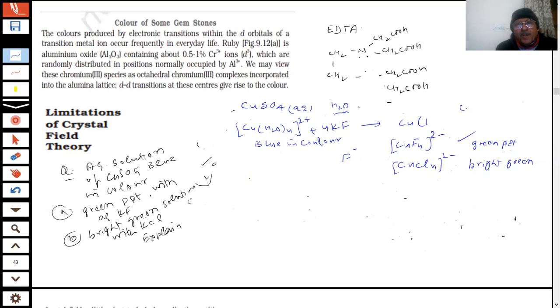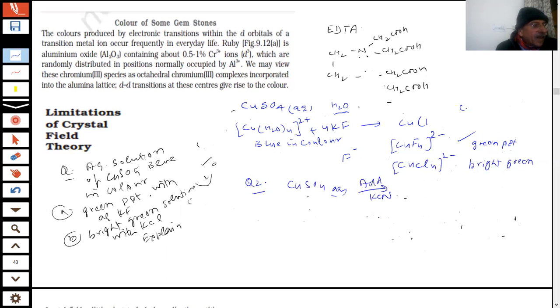Further, the question was, what coordination compound is formed when excess KCN is added to a solution of copper sulfate? You have copper sulfate, students, and you add KCN to this. And what was the result?